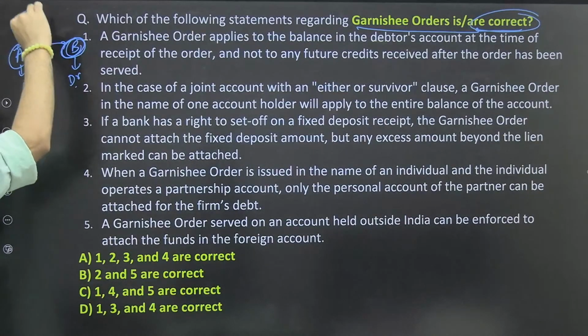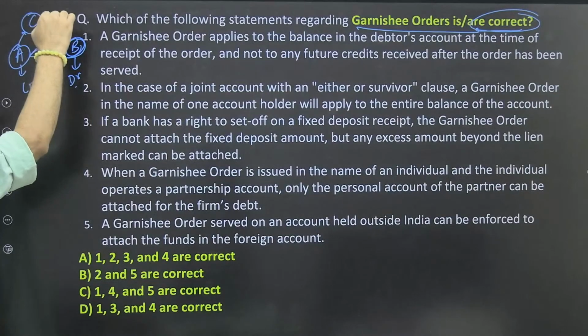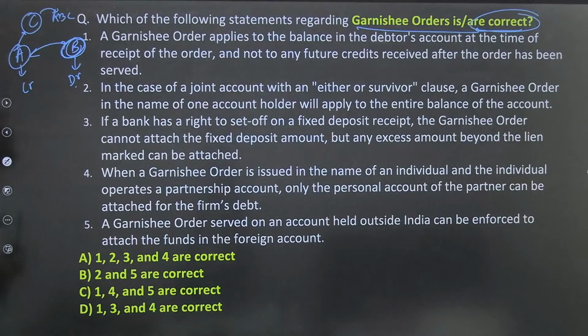Then it is deposited to ABC Bank, whichever bank it is. What the garnishee order means is that when we issue this, we will freeze B's account. Whatever money is in it, we will make payment to A, the creditor, and it is driven by the court laws.